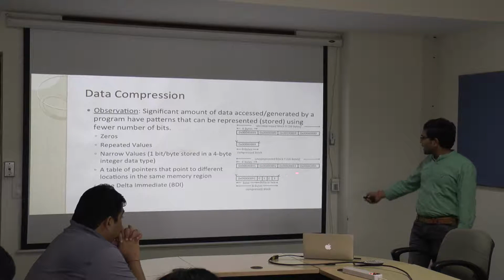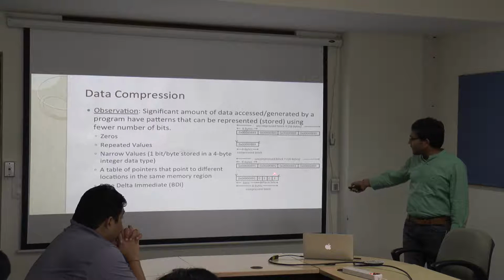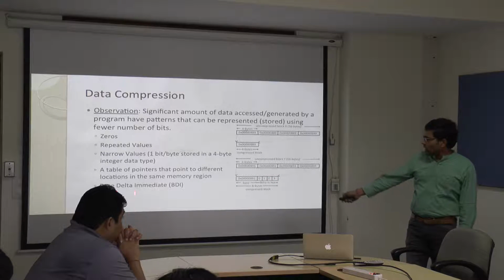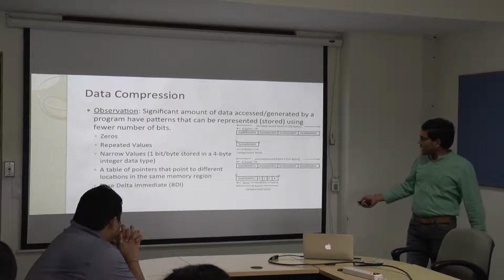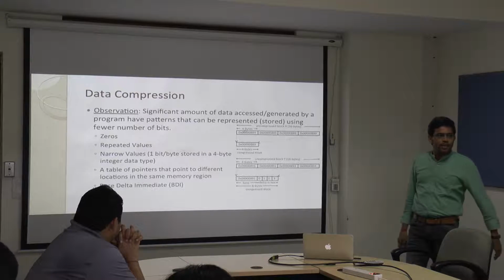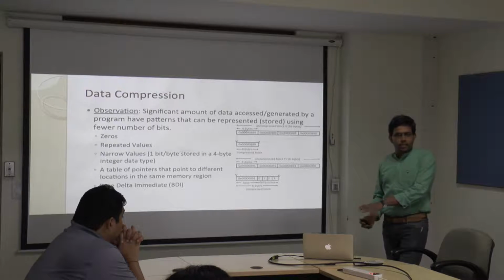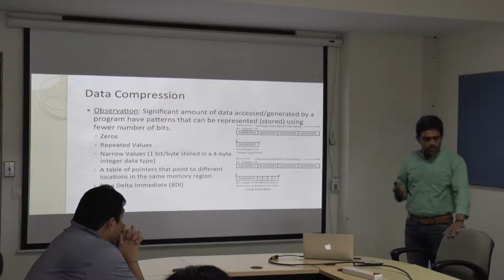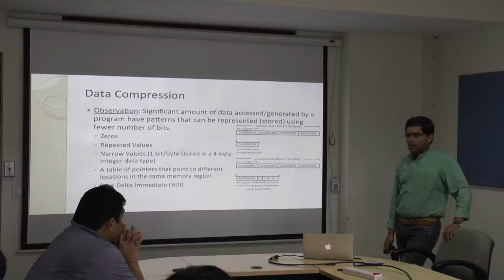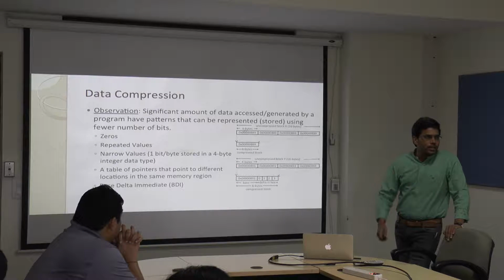If you want to get the 4-byte data, all I have to do is consider the base and add that with the delta. So that is the idea of base delta. You sum up the delta and the base, then you will get the corresponding chunk of data. And this is the idea that comes in BDI. This was published in, I think, MICRO somewhere in 2012. Okay, so this is the best technique to compare our proposed techniques against.